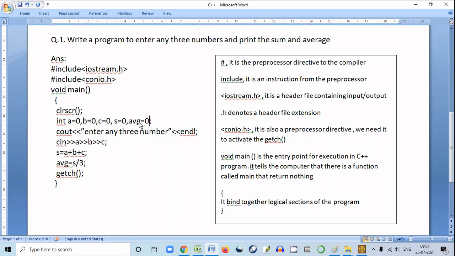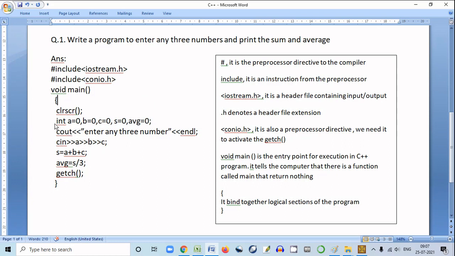You can give an initial value of 0 to these variables. That's why I have written A equals 0, B equals 0, C equals 0, S equals 0, and AVG equals 0. If you don't give this 0 value at the very beginning, then some strange answer will come when you run the program.